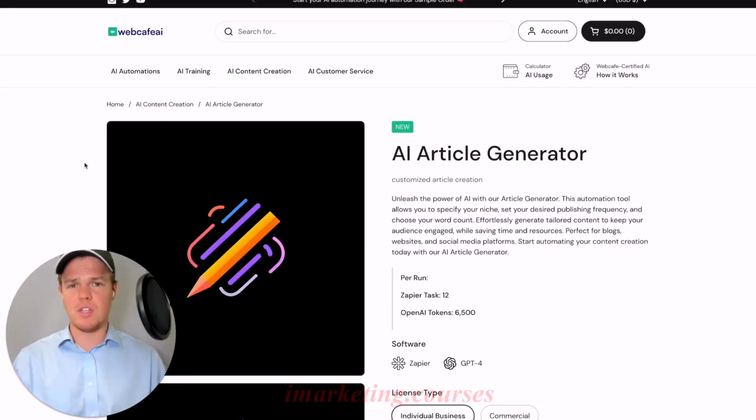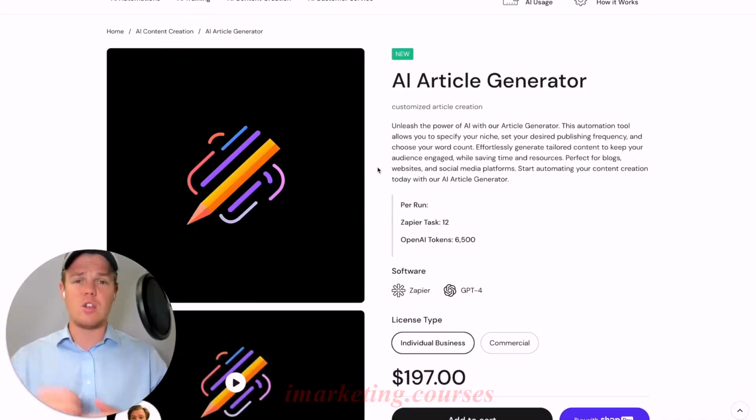Just before we jump into this comprehensive tutorial, one of our pre-built AI automations that would really fit well in this context would be our AI article generator. This would allow you to pitch to a business that not only can we repurpose your article content, but we can also take over the content creation of the articles themselves, really allowing you to seamlessly integrate AI automation throughout the business's backend when it comes to content creation.